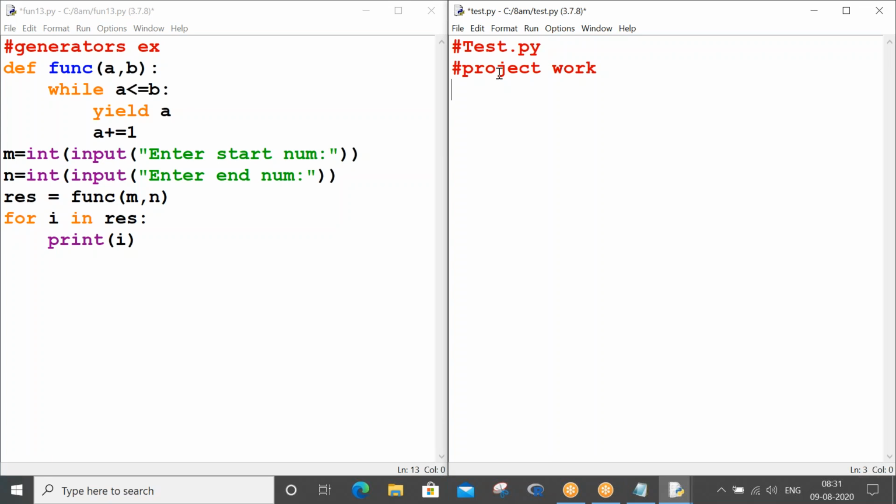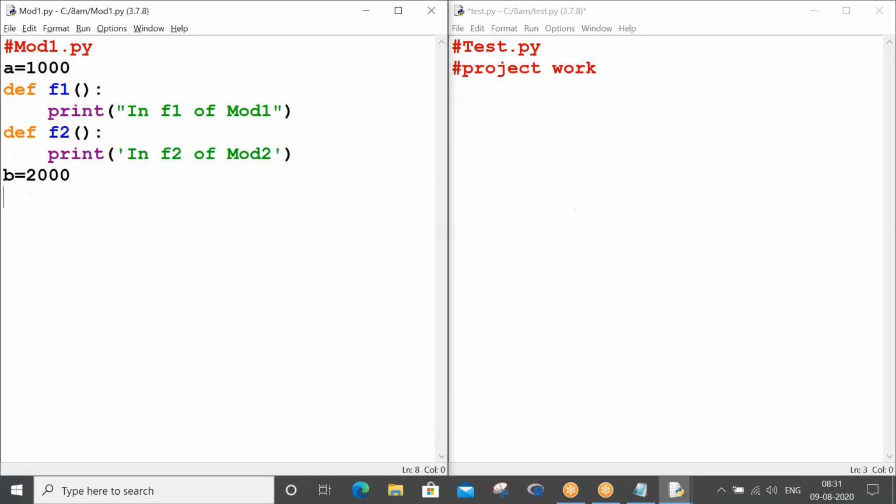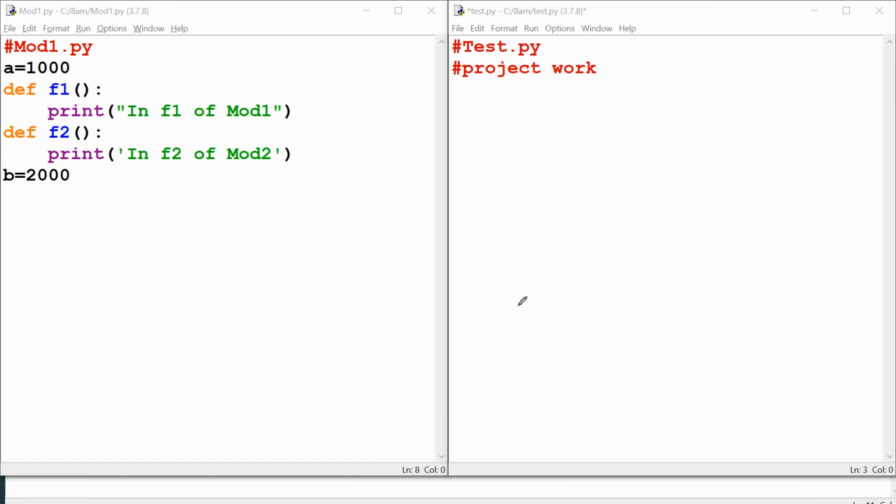Your faculty told you to show 1000 in the output. That must be your project output. If you execute this program, what you need to show is just 1000 as the output. Imagine this is your task. You have to show output as 1000. This is your task.